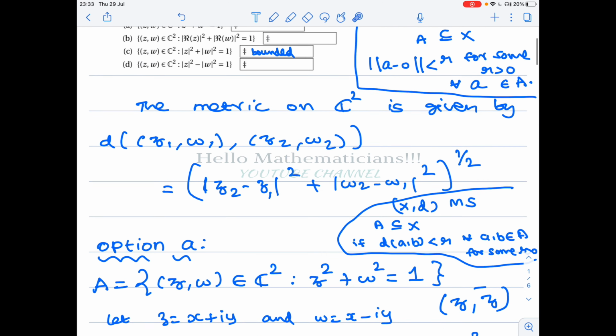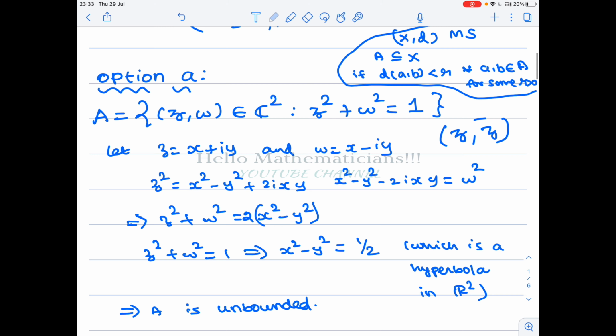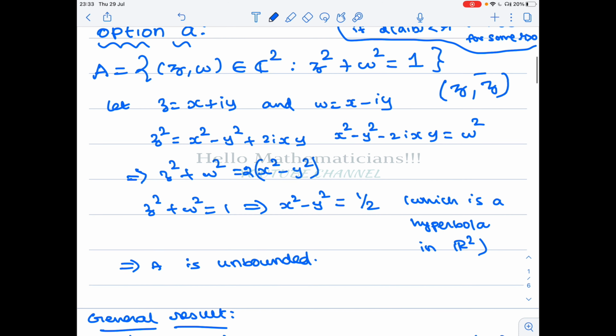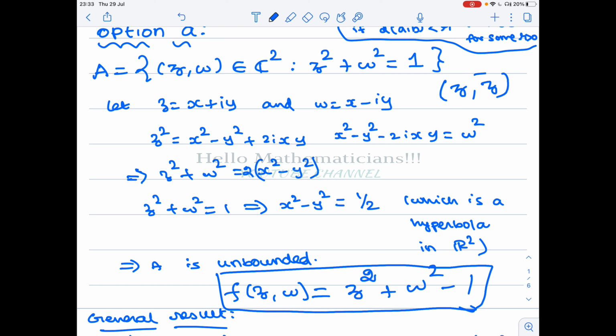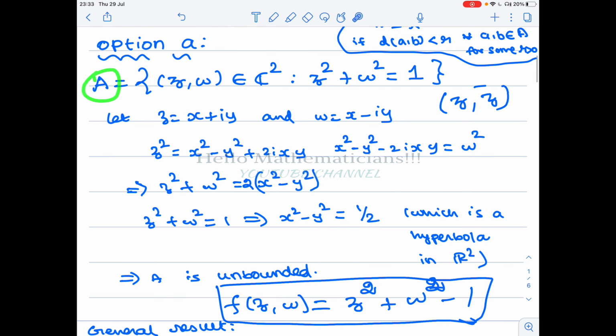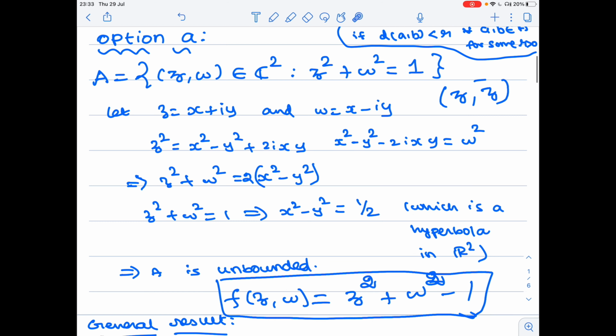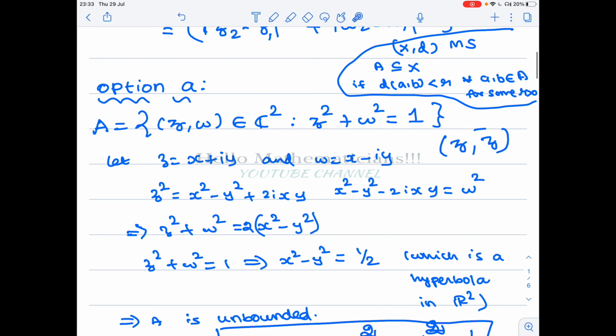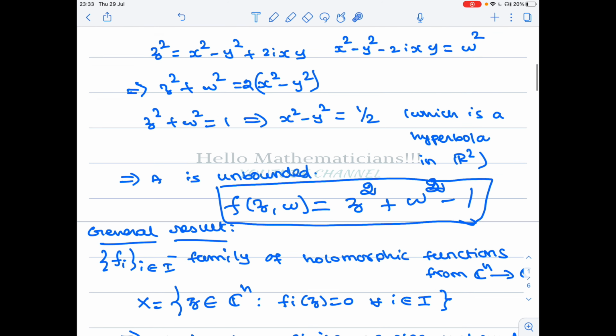So notice that the set A is a zero set of the polynomial z square plus w square minus 1. So I define a polynomial in two variables, f of z comma w, equal to this polynomial. Then the roots of this polynomial in two variables are precisely the set A. Okay. So regarding zeros of polynomials, we have a nice result regarding its boundedness and more.